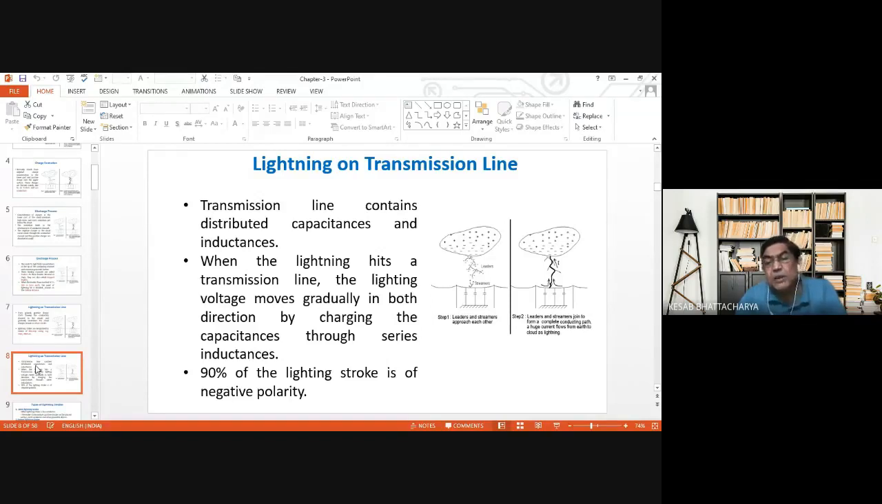And also it has been found, since the lower part of the cloud is negatively charged, or has a concentration of negative charges, that 90% of the lightning strikes are of negative polarity. Right?